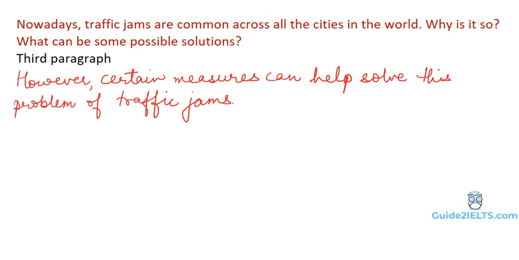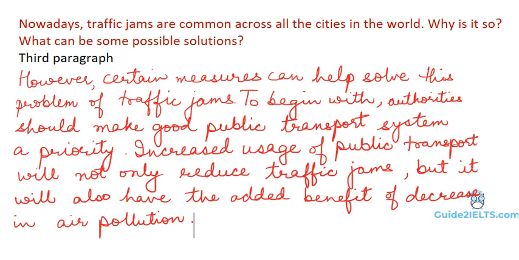Now we start listing the different points we had for improvement. The first one was improve public transport. In the second paragraph, we had started the points with firstly and then moved on to secondly, thirdly. This one we'll start with to begin with. So the first point we have written as, to begin with, authorities should make good public transport system a priority.